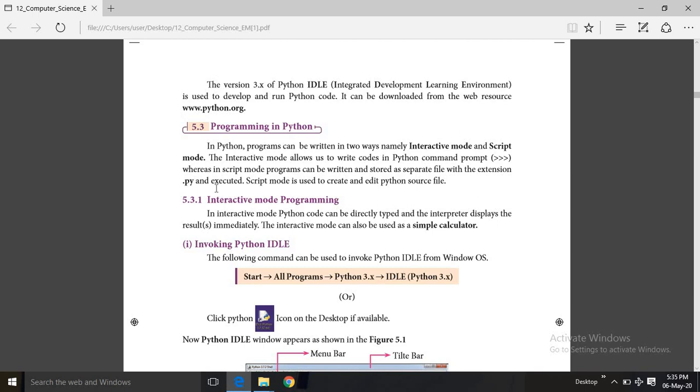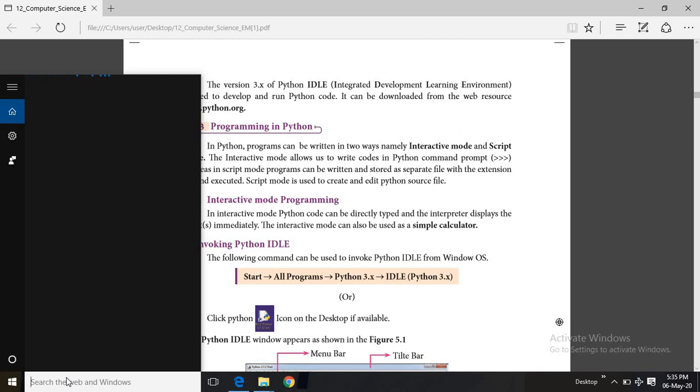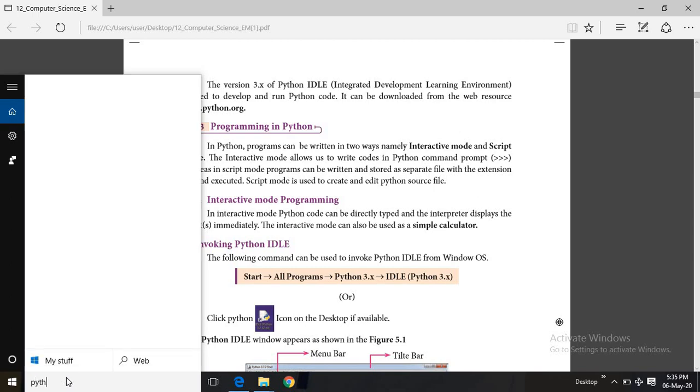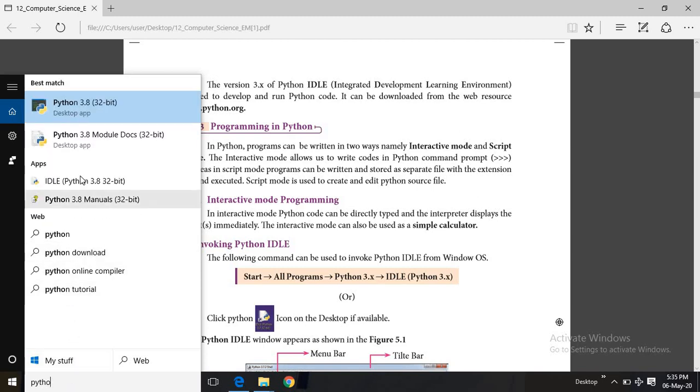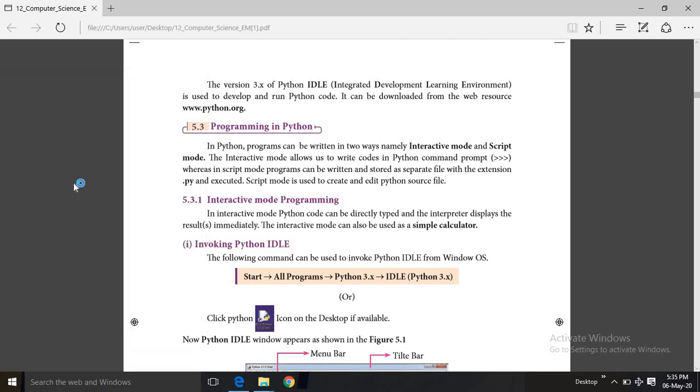First I will show what is interactive mode. From your programs list, type Python. So it is showing IDLE, Integrated Development Learning Environment, Python. I am clicking on this and my software is getting opened.